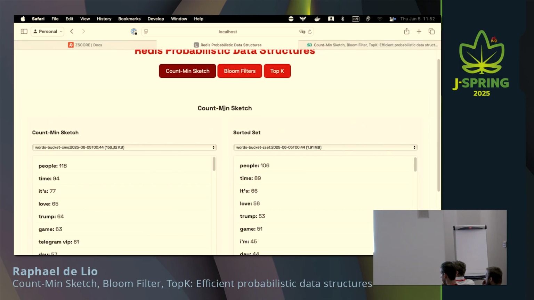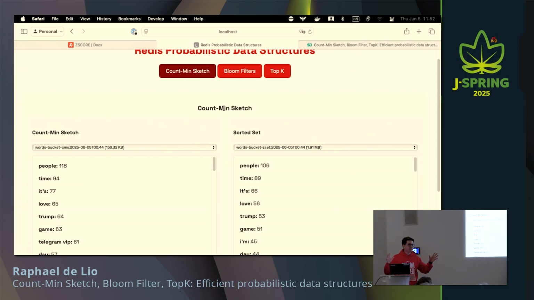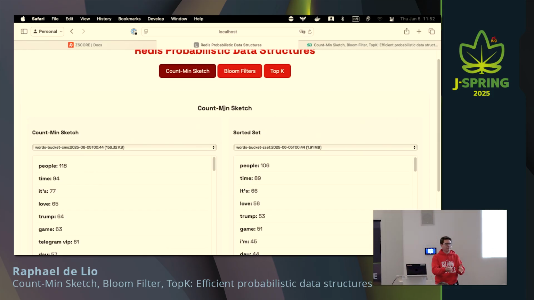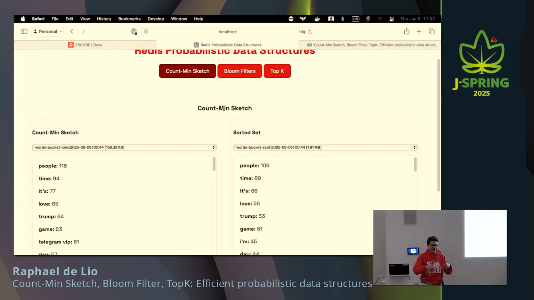You basically tell Redis how many elements you estimate you're going to be adding to it, and also the probability error rate that you'd like to have. And then Redis is going to create it for you automatically. What you can also do with Redis is to tell Redis that once a certain number of elements have been counted, so let's say you created a Bloom filter that should count 1 million elements, and you have counted already 1 million elements, then Redis is going to create automatically for you another Bloom filter that is going to work alongside the first one.